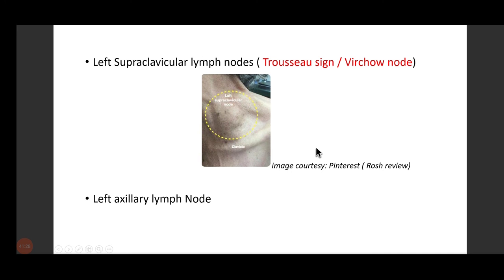Now we have left supraclavicular lymph nodes and left axillary lymph nodes. Why did I mention left? I could have written supraclavicular lymph nodes. I could have written axillary lymph nodes. Why did I only write left? Yes, the stomach is on the left side and most of the lymphatic drainage happens on the left pathway, right? So the term that we use for the left supraclavicular node is Virchow node. Troisier sign is also seen. Can anyone tell me what Troisier sign is?